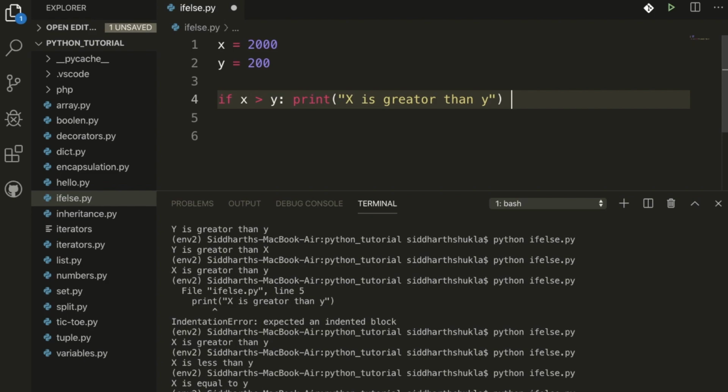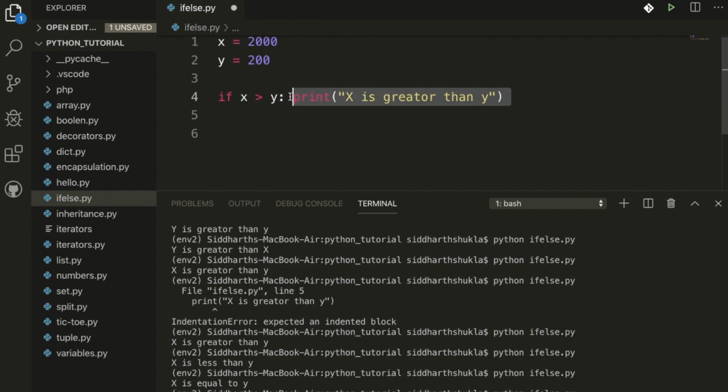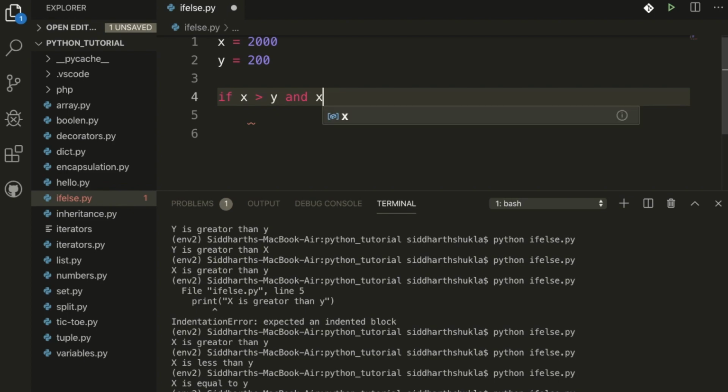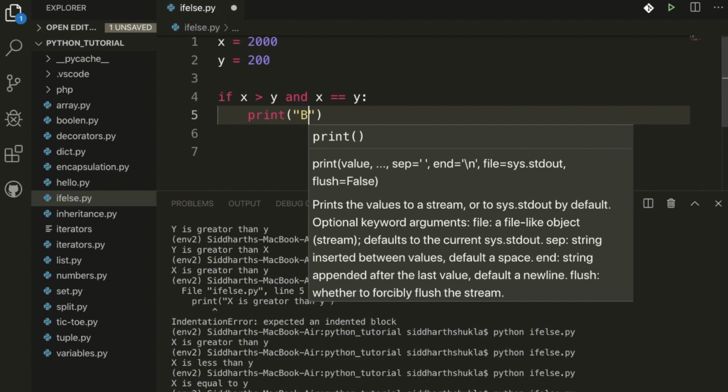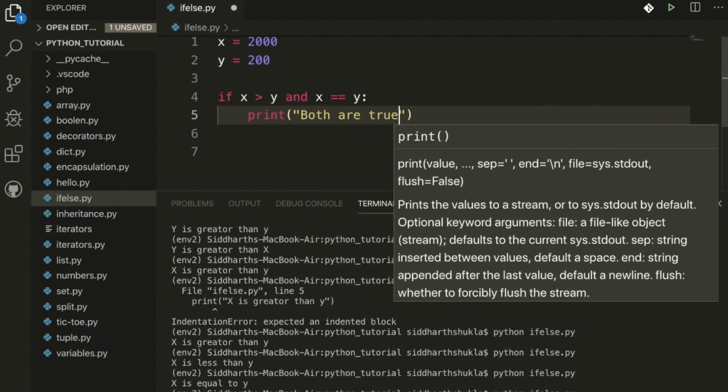Okay, now one more thing, if we have any other value, like print any other thing, we can also do that. Now I'm going to show you something again. Suppose you want the same statement like x is greater than y, and x is equal to y, then print both are true conditions.